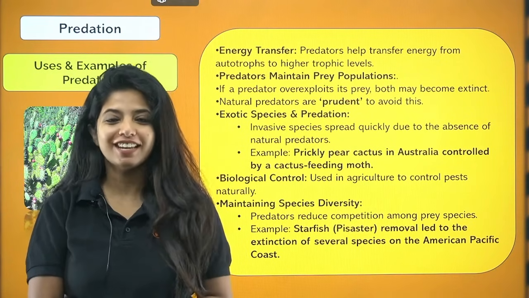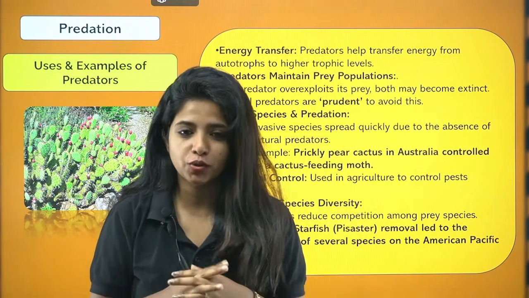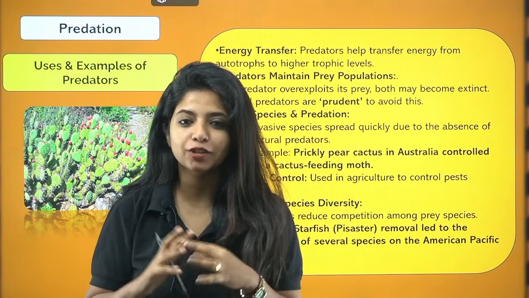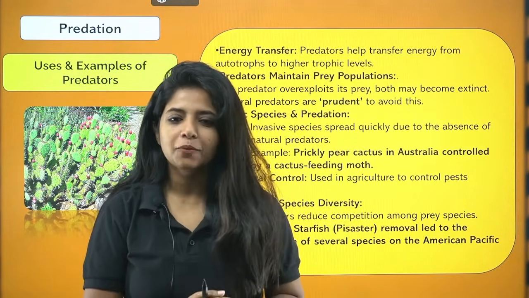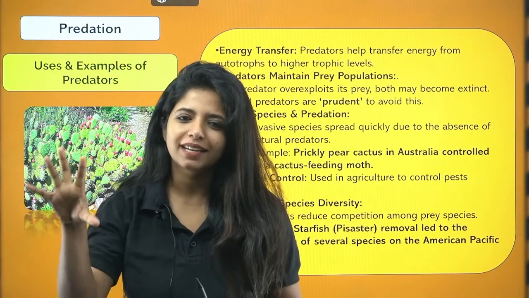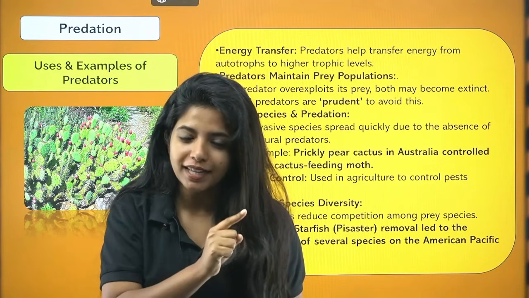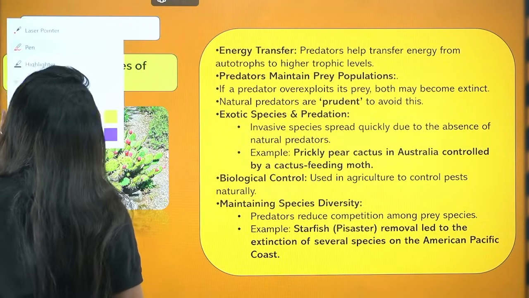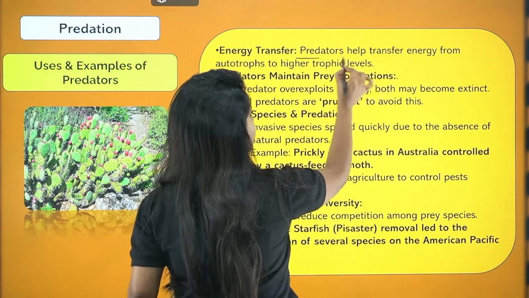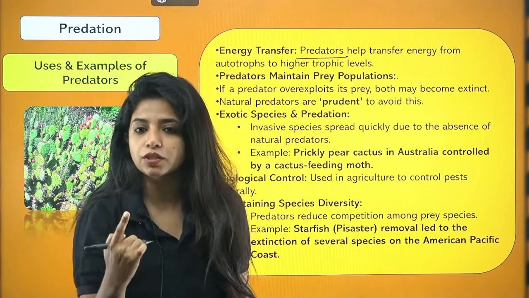Okay, so now we talk about the first type of population interaction, and that is predation. But before I go ahead, I have a very important question for you guys. Do you think predators are actually useful? When we say the tiger eats the deer, we feel very bad for the deer. But do you actually feel that the tiger is playing a very important role in our ecosystem? If you're not feeling that, I'll give you reasons to make you feel otherwise. The first reason is that, my dear children, any predator is helping us maintain the energy throughout the ecosystem. Why?